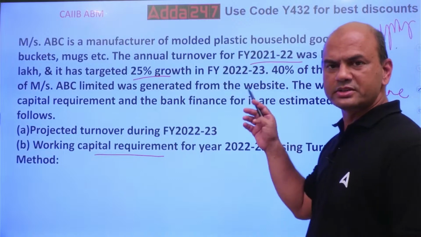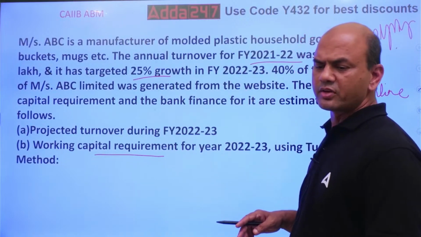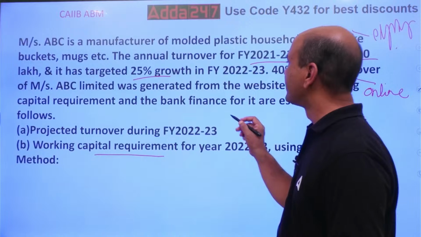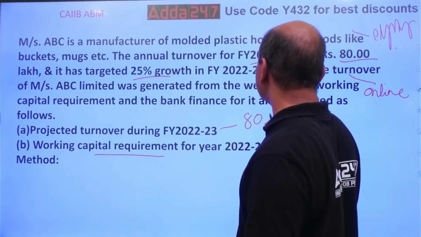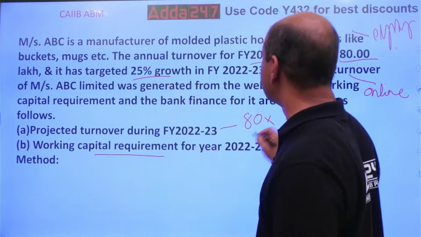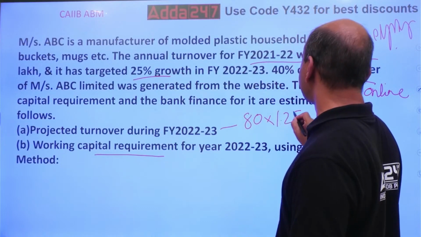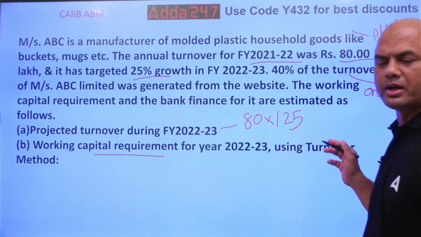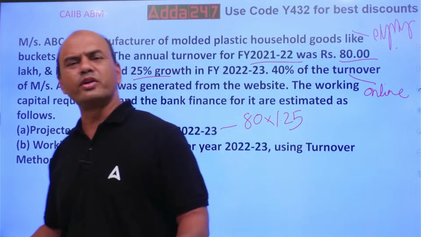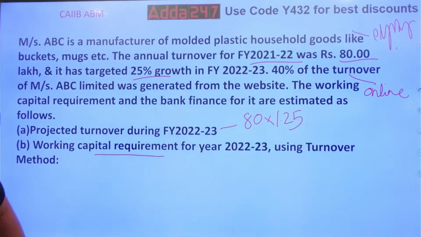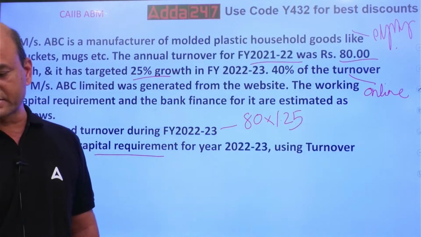Firstly, have you got this turnover, everyone? Turnover is very easy. Right now it's 80 lakhs, with 25% growth, so multiply by 1.25. You can take it as 125 upon 100 or 1.25, it's one and the same.